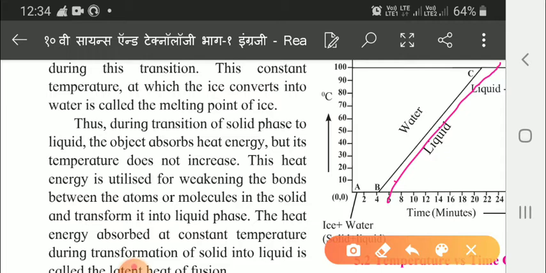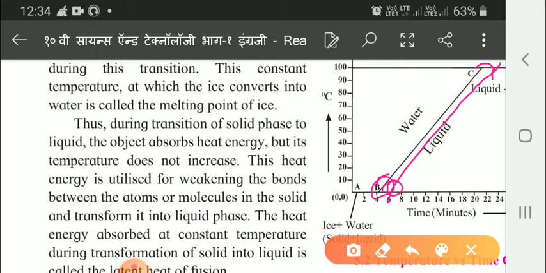Here it is 0 degree, up to 100 degree. Up to here, time is increasing, not the temperature. Temperature is 0 only. Then up to 100 degree it is rising.